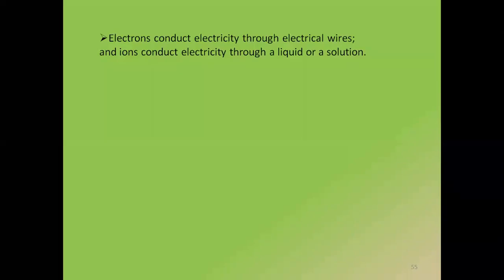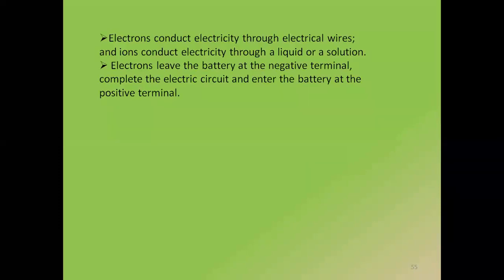Now, why was this happening? Because electrons conduct electricity through electrical wires and ions conduct electricity through liquid or a solution. Electrodes are the ones which conduct electricity. Electrons leave the battery at the negative terminal, complete the electric circuit and enter the battery at the positive terminal.